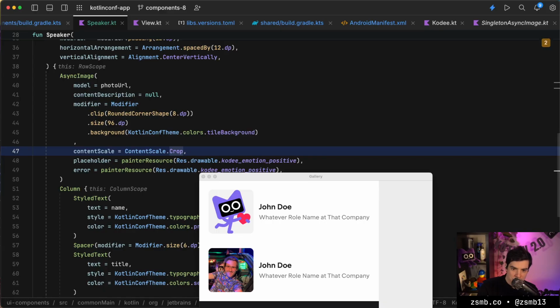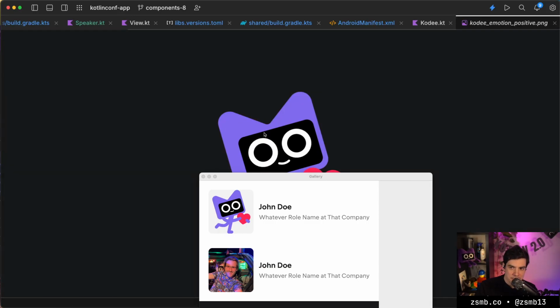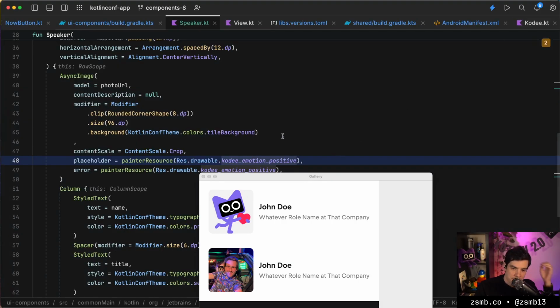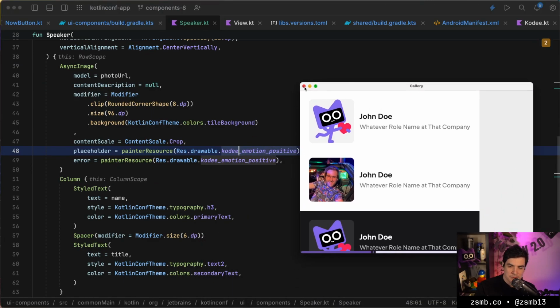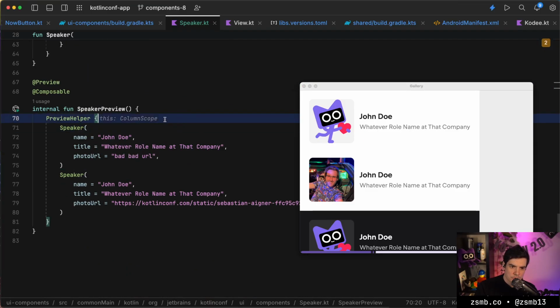I think that will crop our Cody actually. It doesn't. Oh, the Cody image must actually be square. I don't know what its dimensions are, but it's probably square, just transparent. Okay, the Cody we have is not the worst thing that can happen. Now what I do want to see is how this works when we first load this. So how can we emulate that easily?